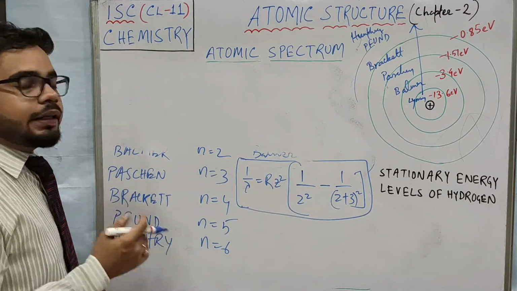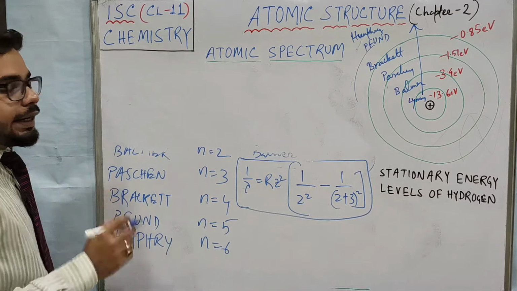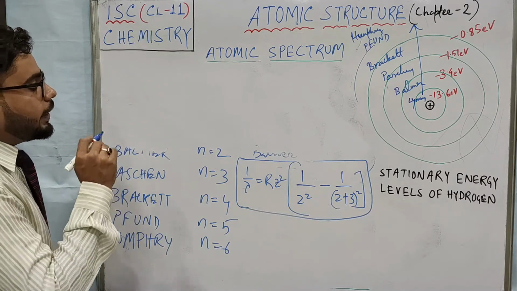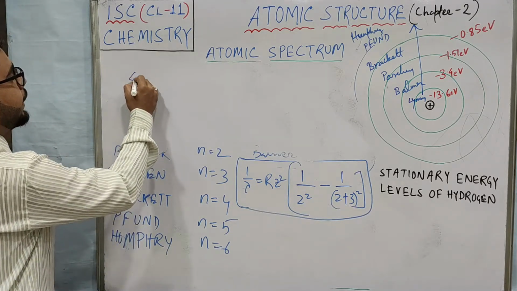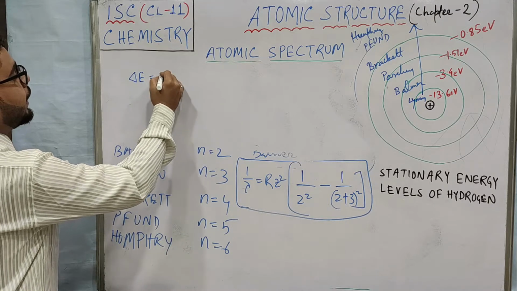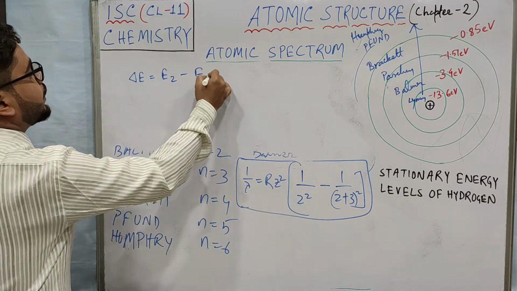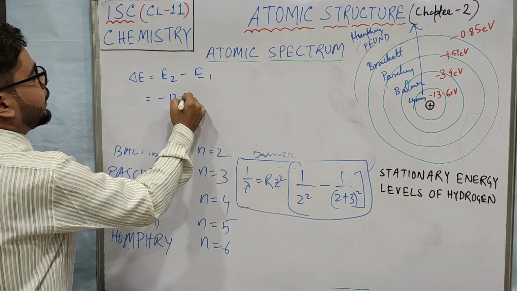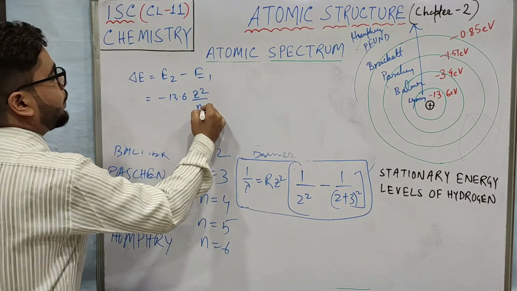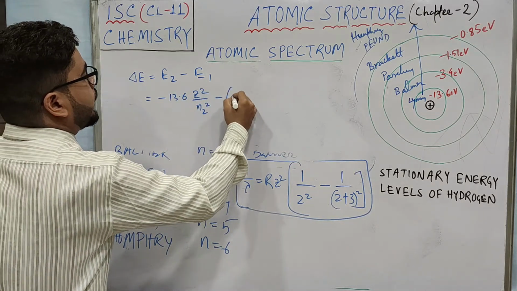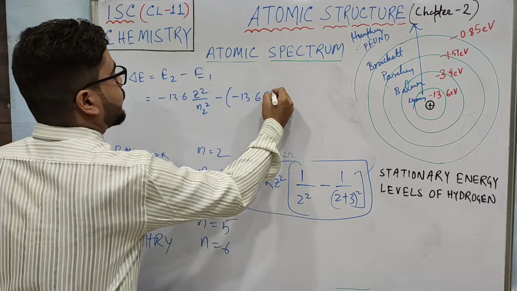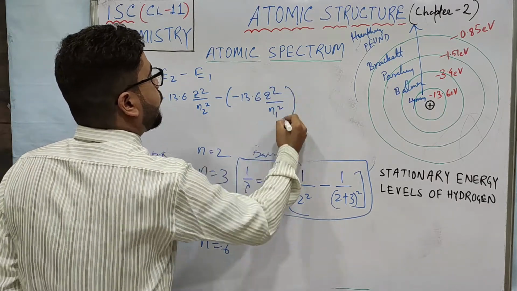Now at times they ask you to calculate the energy. If you need to calculate the energy, you have to write from the beginning the formula delta E equals E2 minus E1. So minus 13.6 Z square by N2 square minus (minus 13.6 Z square by N1 square).